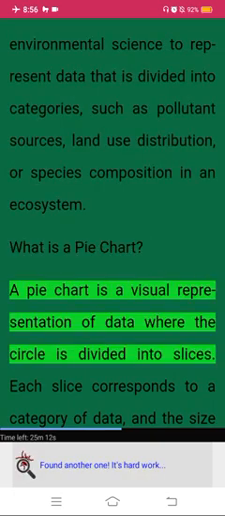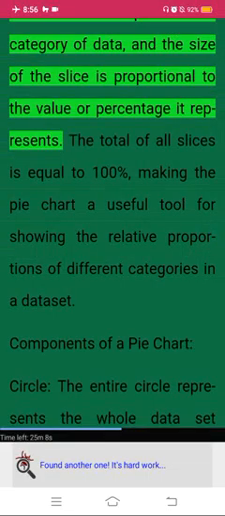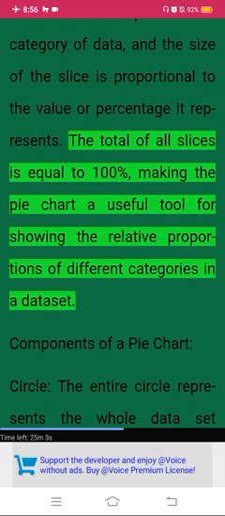What is a pie chart? A pie chart is a visual representation of data where the circle is divided into slices. Each slice corresponds to a category of data, and the size of the slice is proportional to the value or percentage it represents. The total of all slices is equal to 100%, making the pie chart a useful tool for showing the relative proportions of different categories in a dataset.